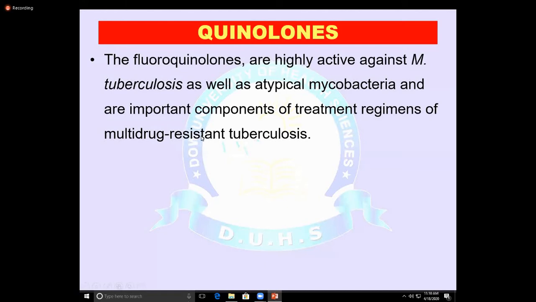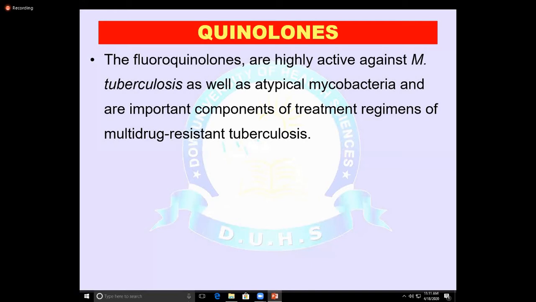They are a major component of multi-drug resistant tuberculosis treatment, given to patients who have resistance to more than 2 drugs. So it is used in both Mycobacterium tuberculosis and atypical mycobacteria.